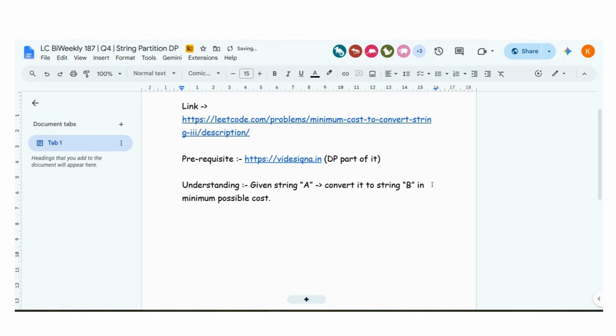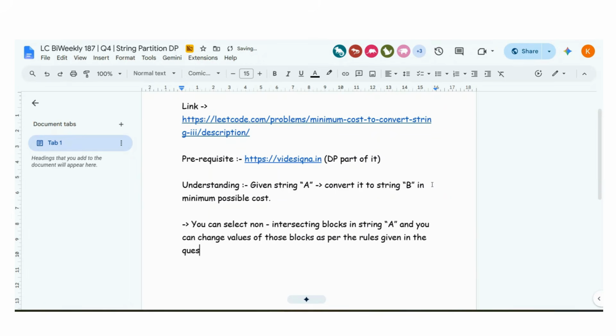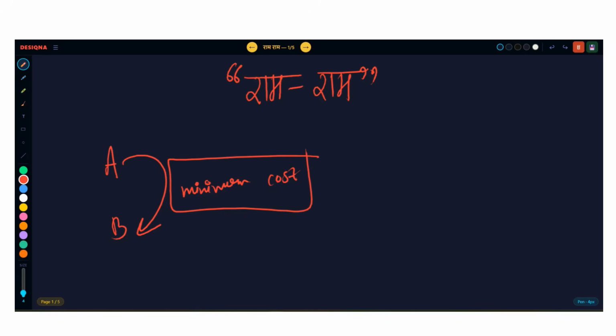Now what can you do? This is what you can do. You can select non-intersecting blocks in string A, and you can change values of those blocks as per the rules given in the question. So let me show you.